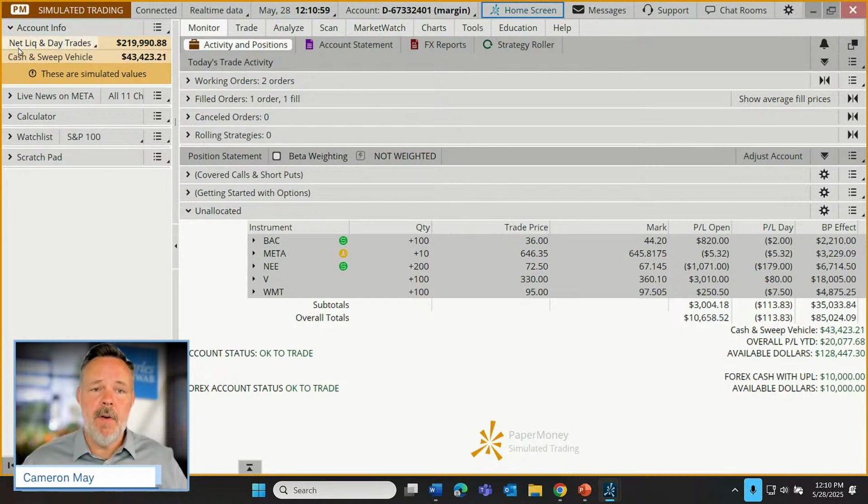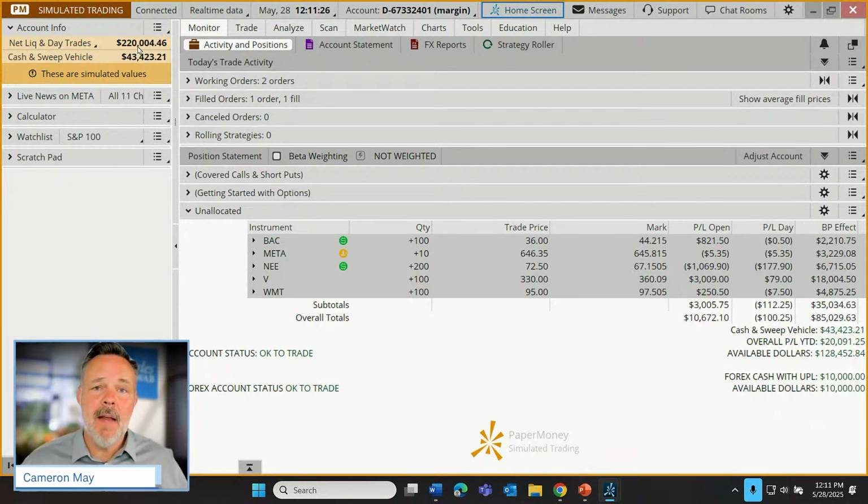The account info right here has an area called the net liq and day trades. That's a fancy way of saying, how much is this account worth? This is a $219,000, we'll call it a $220,000 account. And within that $220,000, I have about $43,000 of cash. So that contributes to the total of $220,000. So we're already starting to get fairly acquainted with this.